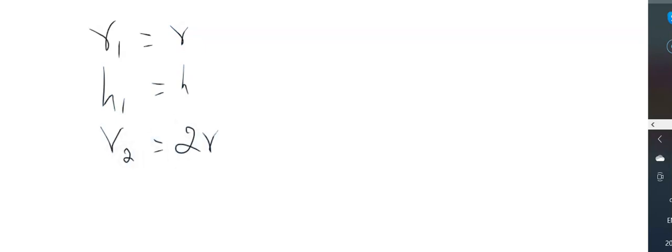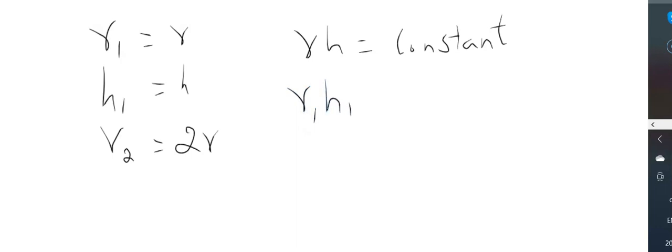Now, given that R1 is equal to R, H1 is equal to H, and R2 is now going to be given as 2R, twice that. Now, you know, RH is a constant throughout. Yes, it is a constant. Same way, because RH is a constant, you can infer that R1 H1 is equal to R2 H2.